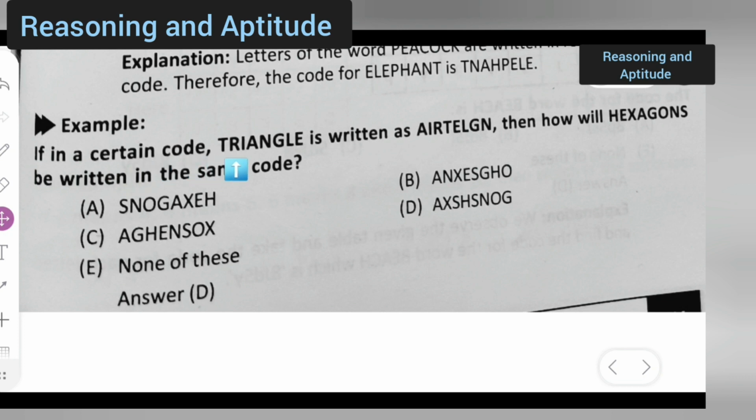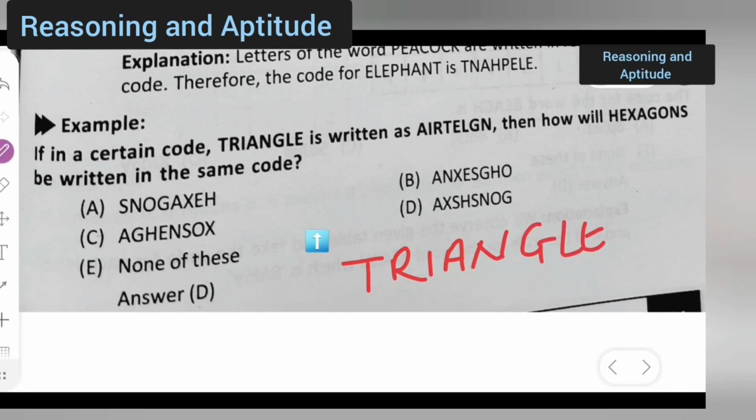If in a certain code triangle is written as AIRTELGN, then how will hexagons be written in the same code? So let us see. This triangle word is given. Now first, TRIANGLE, right?